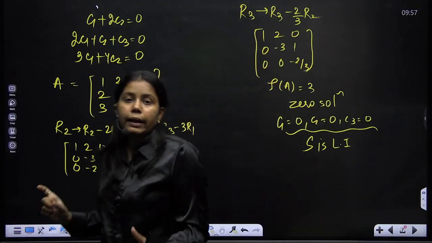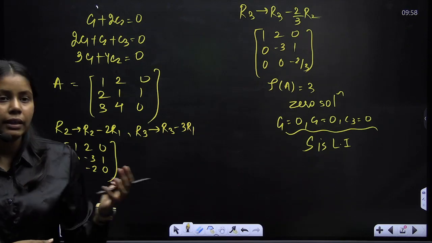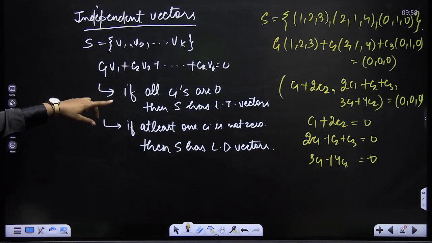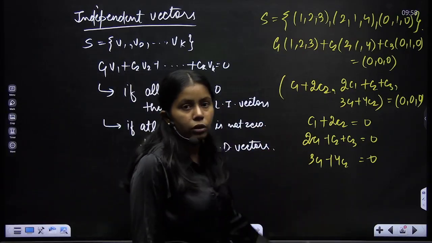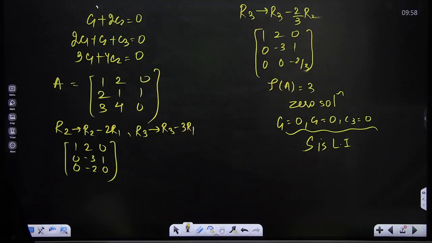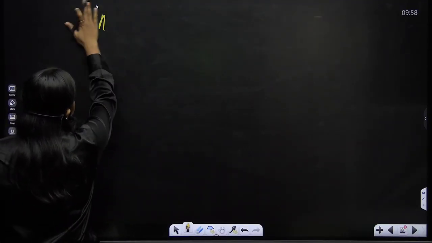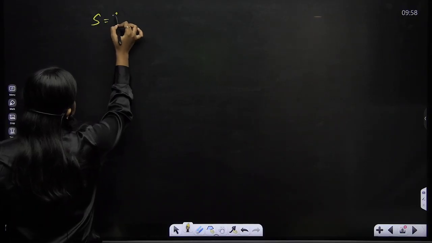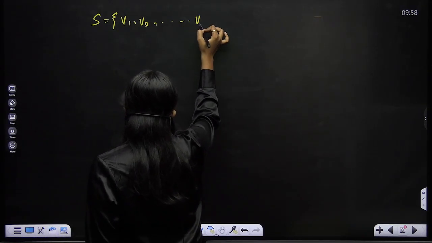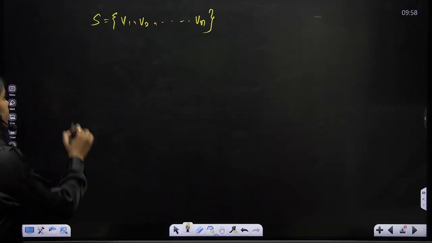So the point here is that you can directly form the matrix A, instead of converting it into a system of linear equations and taking constants and all those things. You just need to check the rank of A. So I got this result. Can I say that, let's suppose S has vectors v1, v2, up to vn? Let's suppose S has n vectors. Yeah, I'm writing the result.